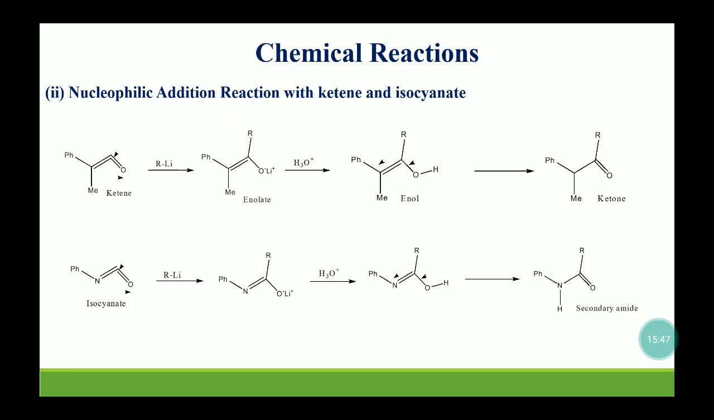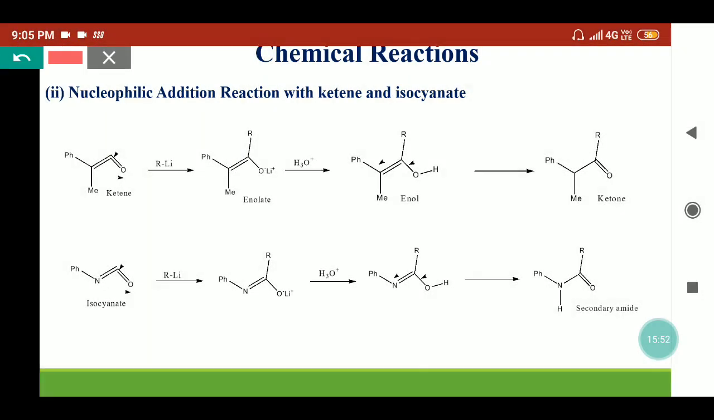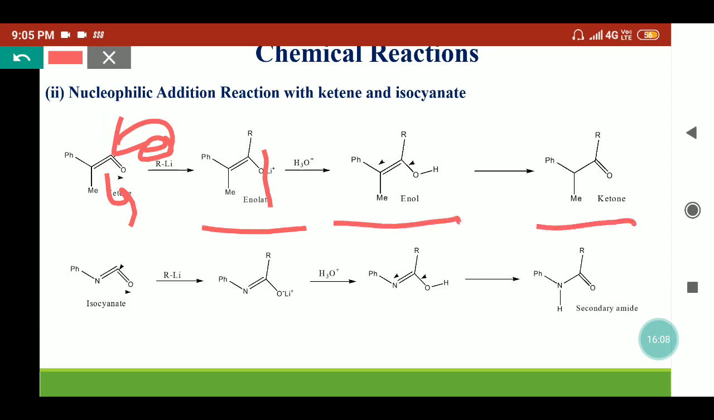Organolithium reacts with ketenes or isocyanates in a nucleophilic addition manner. The R negative part goes to the carbonyl carbon in ketenes and this bond moves here, so we get the enolate. This enolate will be hydrolyzed, the bond will break and it will provide the enol, which can tautomerize to give the ketone species. So ketenes and isocyanates react in this manner, similar to carbonyl compounds, and provide the product.